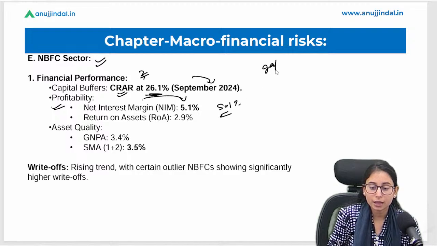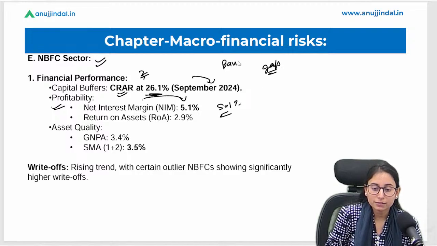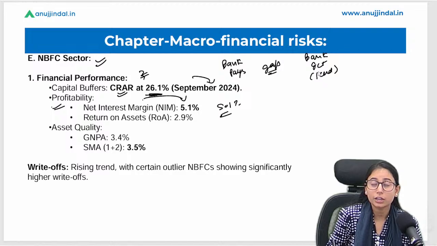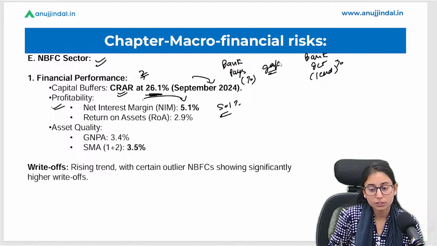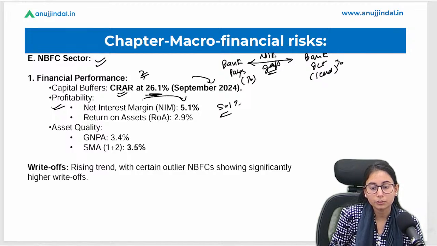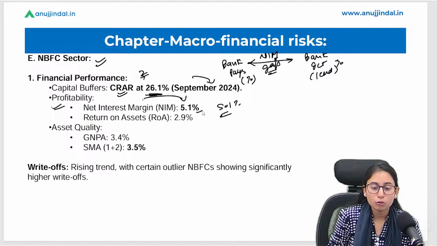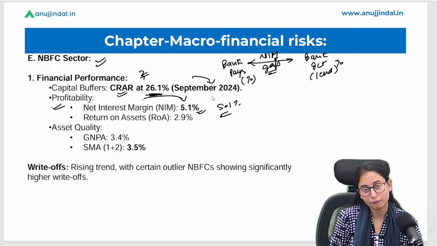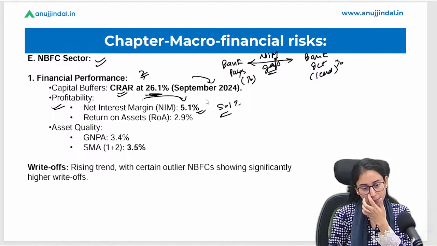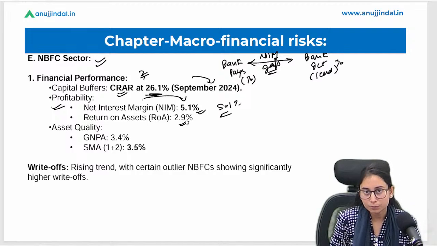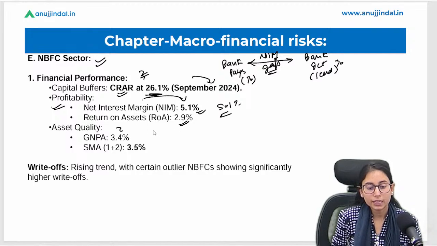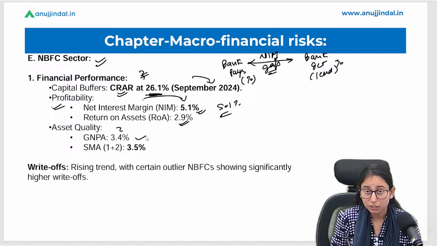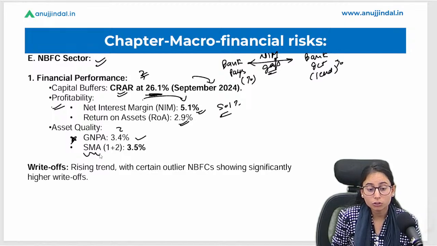It is the gap between what the bank pays and what the bank gets. Okay, whatever interest they earn by lending to the borrowers and how much they pay to the depositors, the gap between the two is the NIM. The more it is, the better it is. Okay, so 5.1% has been recorded by the FSR of the NBFC sector as NIM. Okay, the return on asset is 2.9% for the NBFCs. Asset quality is 3.4%. GNPA की अगर हम बात करें, if we talk about the special mention account that we